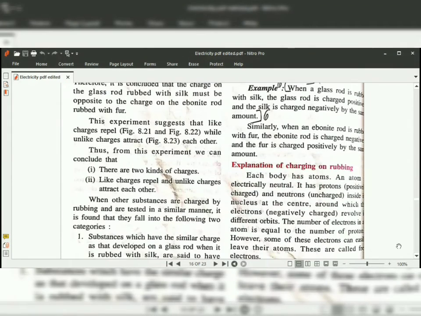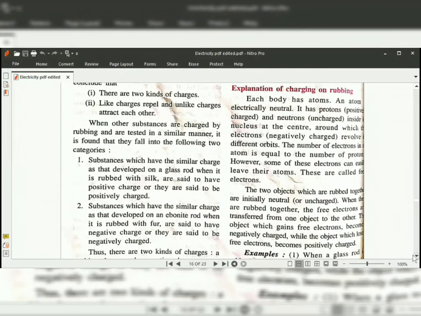Okay, so from this experiment, what can we conclude? There are two kinds of charges. Like charges repel and unlike charges attract each other. Okay, so these are the two important parts.